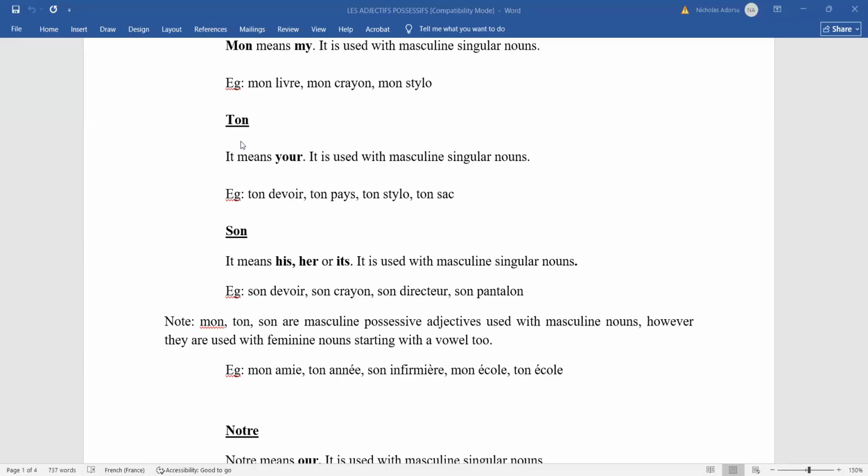If we write ton, ane, we know ane is feminine. École is a feminine singular noun. So if I want to say my school, there are feminine singular possessive adjectives that we are going to see, but because école starts with a vowel, we are not going to use those, but we'll use mon, ton, son for them. Do you understand? Because they start with a vowel.